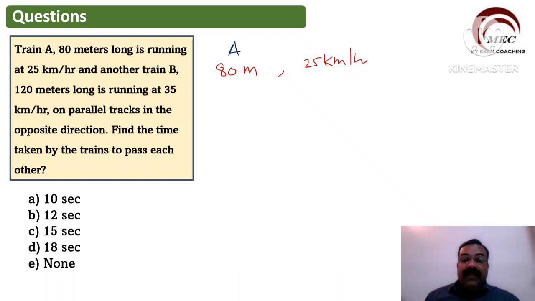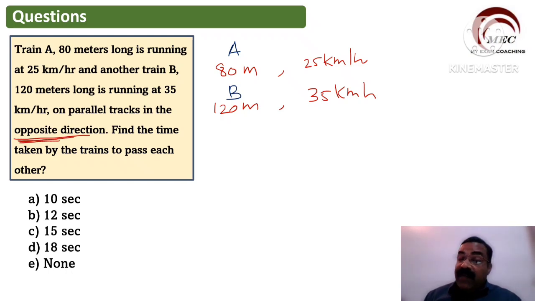And train B is 120 meter long and running at 35 kilometer per hour. They are on the parallel track in the opposite direction. This word is very, very important. Same direction, opposite direction. These words are very, very important.